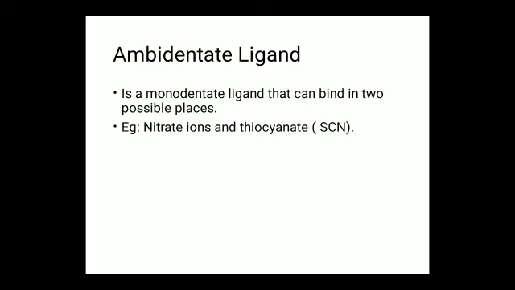An ambidentate ligand is a monodentate ligand that can bind in two possible places. Examples are nitrite ions and thiocyanate ions. These are the different types of ligands which are capable of binding to metal ions.